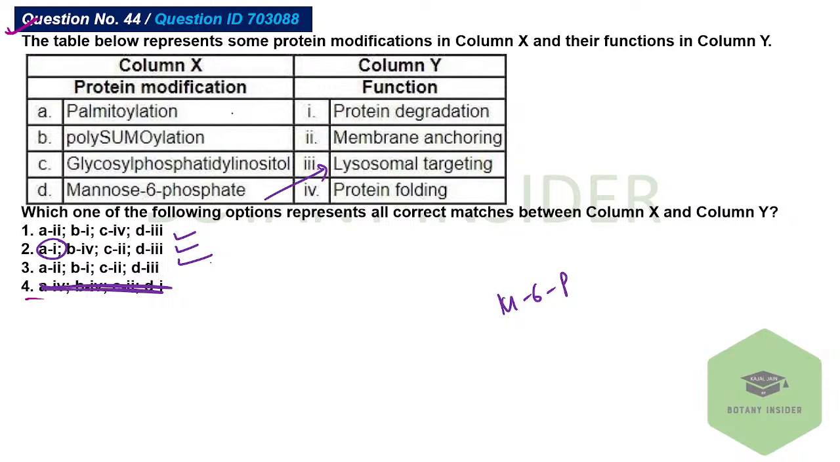First should be marked with ubiquitination as protein degradation, sumoylation as protein sorting, and glycosyl phosphatidyl inositol as membrane anchoring. So second should be the correct answer and not the fourth one. You can easily eliminate the fourth one. So second is the correct answer for this particular question. It gets marked with protein degradation, sumoylation, protein folding, glycosyl phosphatidyl inositol with membrane anchoring, because it will help in the anchorage of both the things. And then you have mannose 6 phosphate for lysosomal targeting. Yes, very good. Second is the correct answer.